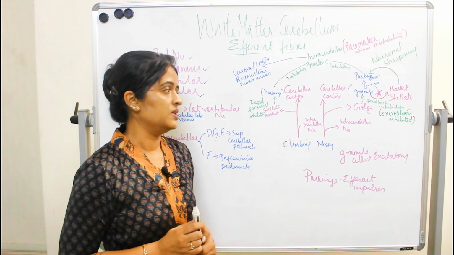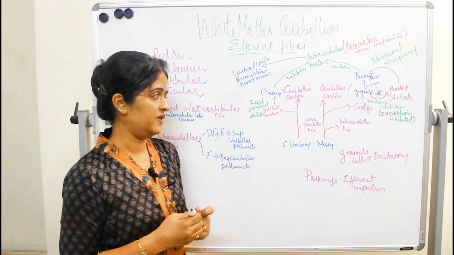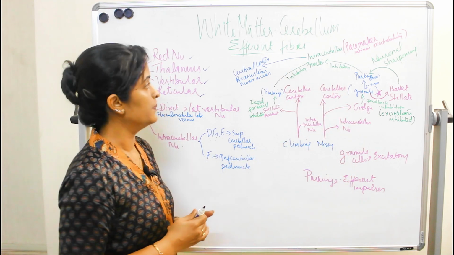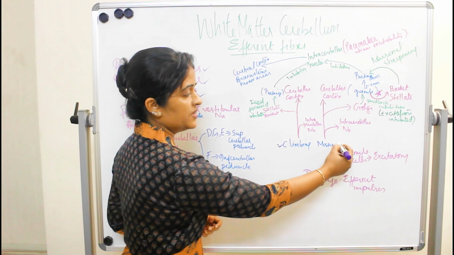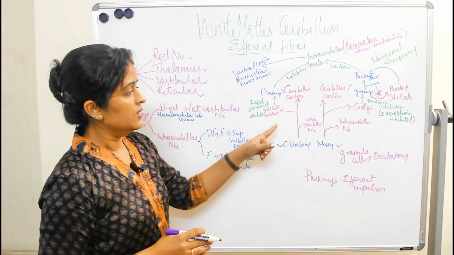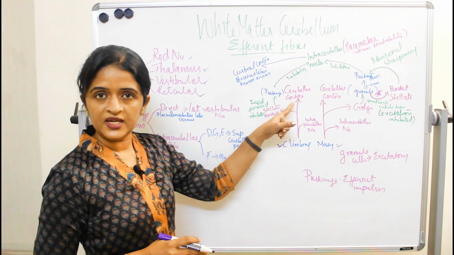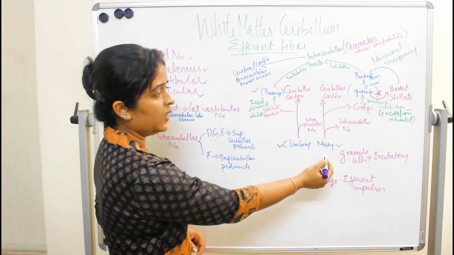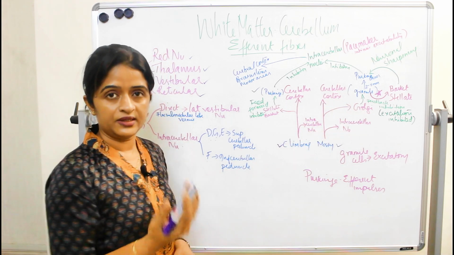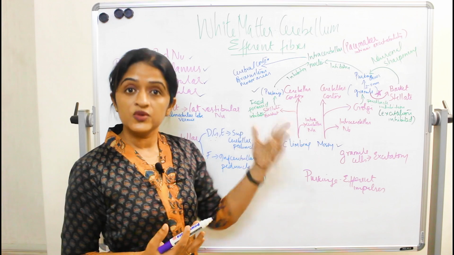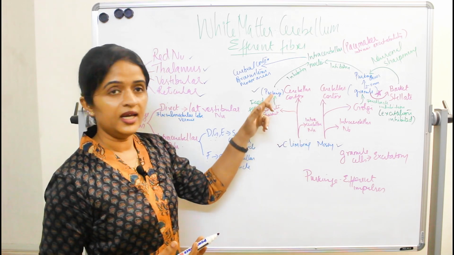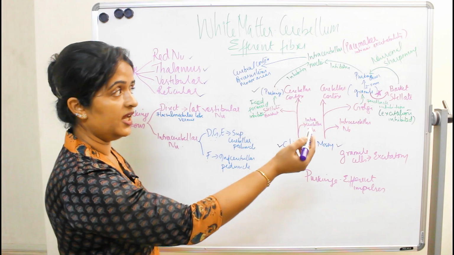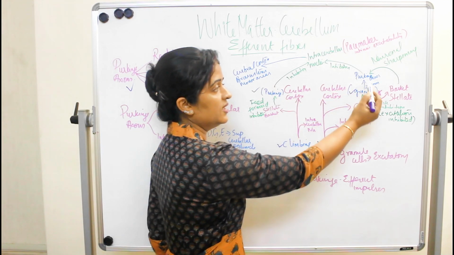Now we have already discussed the climbing fibers and the mossy fibers. This is the intrinsic neuronal circuitry of the cerebellum, which we have seen in detail in the previous session. One climbing fiber has an excitatory response on one Purkinje cell, and one mossy fiber has an excitatory response on thousands of Purkinje cells. The climbing fiber stimulation is direct, whereas in the mossy fiber it is not direct. It stimulates the Purkinje cell through the granule cell.